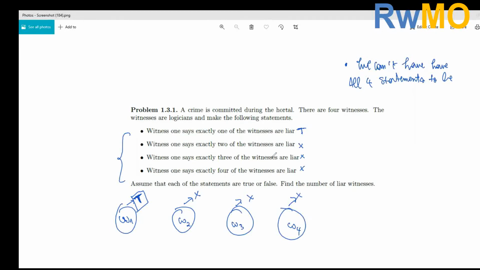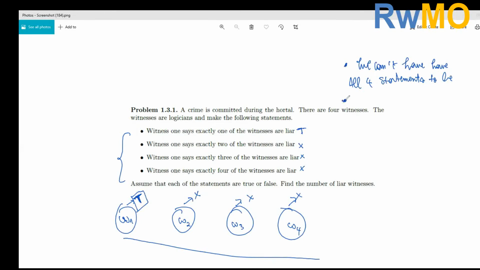And similarly, we can see that in either case, we need at least one statement to be false. So if you have one statement that is false, then we can't have all the statements be true at the same time. So that's the first point to note.